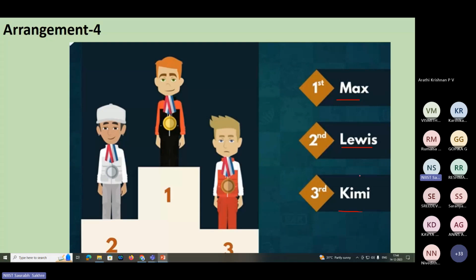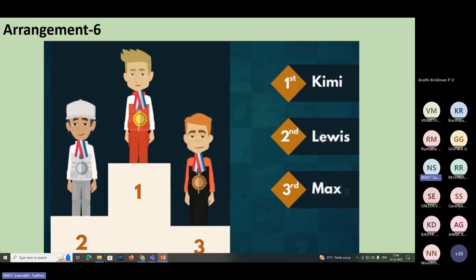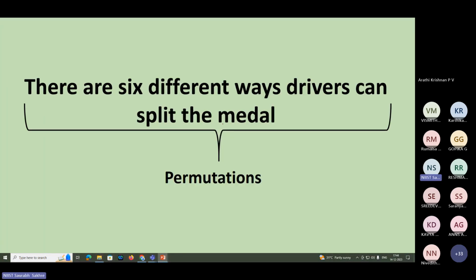Arrangement 4 makes Lewis, Kimi fifth and sixth. So if you see for that particular part, we can only have 6 different ways. So there are 6 different ways drivers can split the medal of first, second, and third. So this collectively is called permutation.